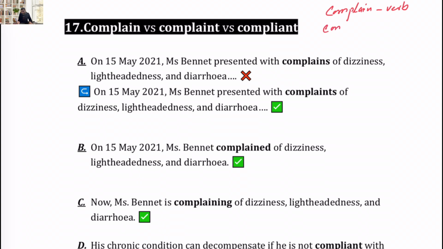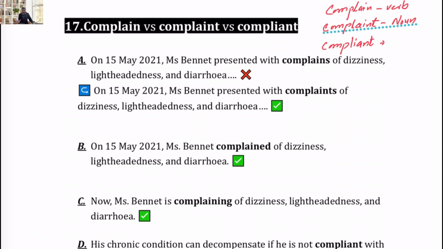On the other hand, complaint, the one ending with t, is a noun. And the third one is compliant. It's a totally different word. Compliant, I-A-N-T. So we need to use them properly, appropriately.